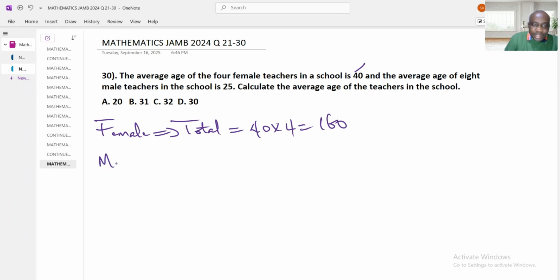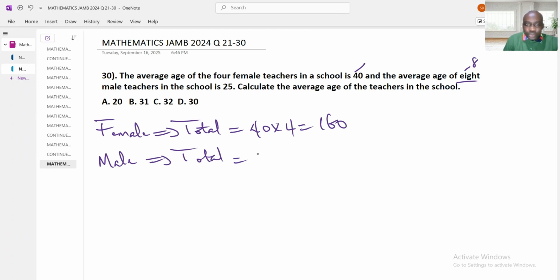And for the male, how many male teachers do we have there? We are told that we have 8, and their average age is 25.